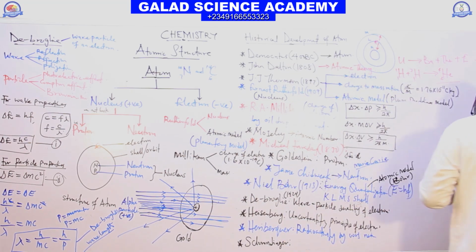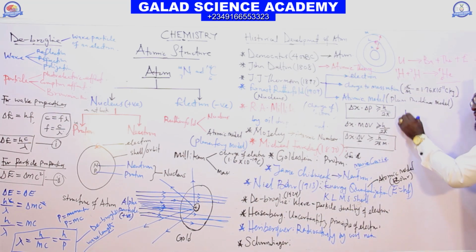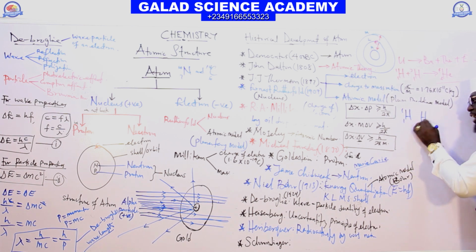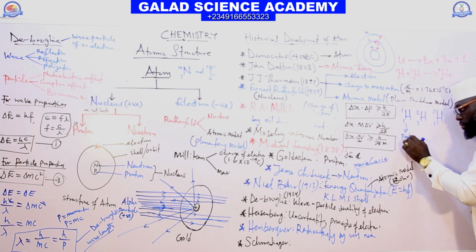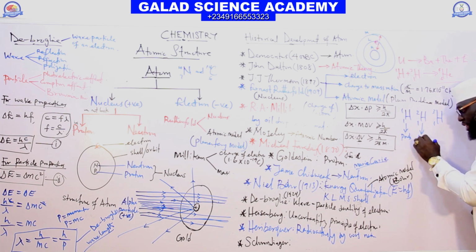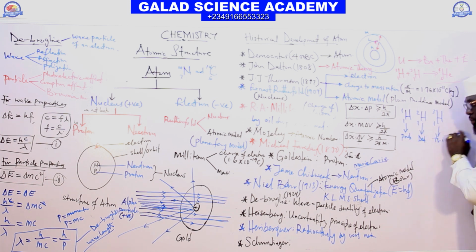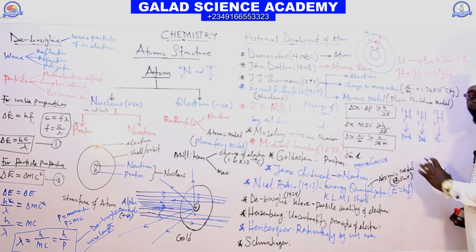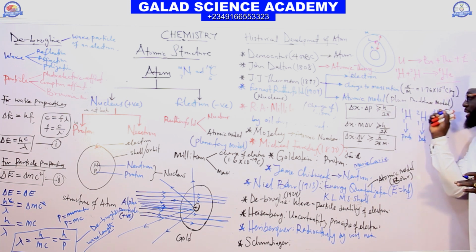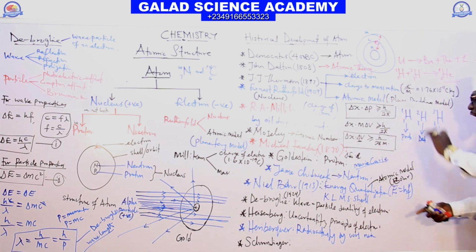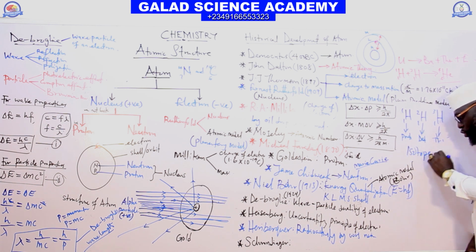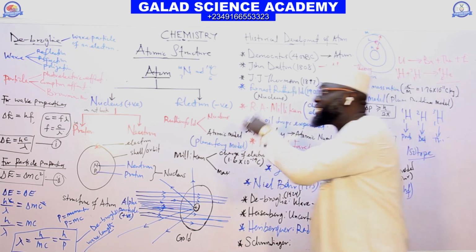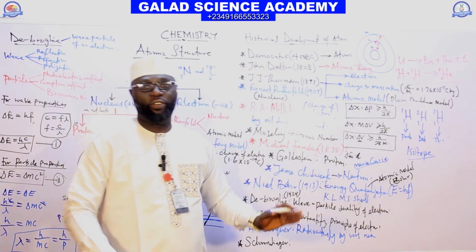The next one said that atoms of the same element look alike. But in the case of hydrogen, we have hydrogen-1, hydrogen-2 and hydrogen-3. This one is called protium, this one is called deuterium, and this one is called tritium. They are all hydrogen, but their mass numbers are different. So atoms of the same element do not look alike in the case of isotopes. So Dalton's third theory is also nullified.